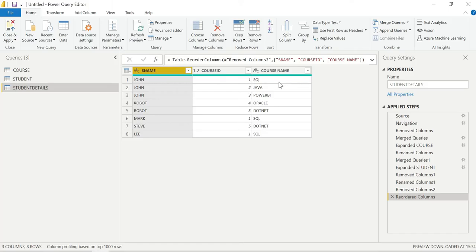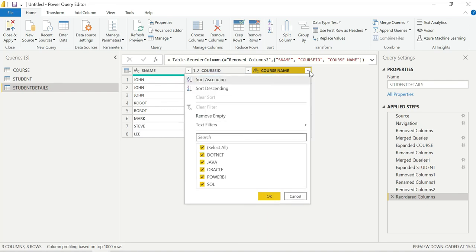Course ID and course name. What I'm trying to help you understand, right? The same thing we can perform in SQL Server, but Power Query gives a provision to merge these queries by using common columns. Primary key and foreign key, nothing but common columns which are there in two tables. That's why we are adding columns, so the number of columns is increasing. That's what I would like to say.